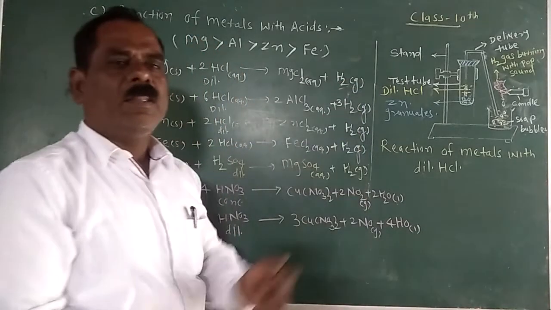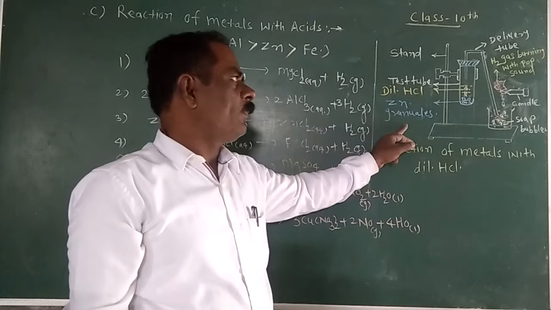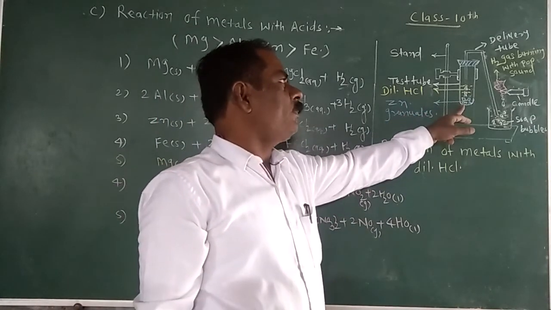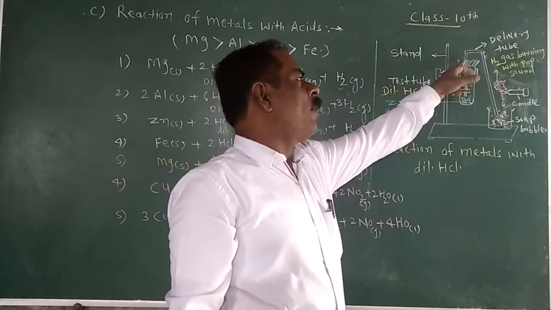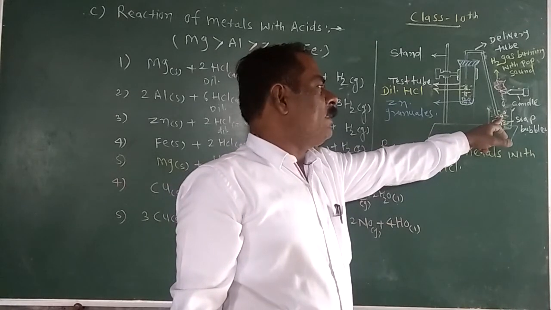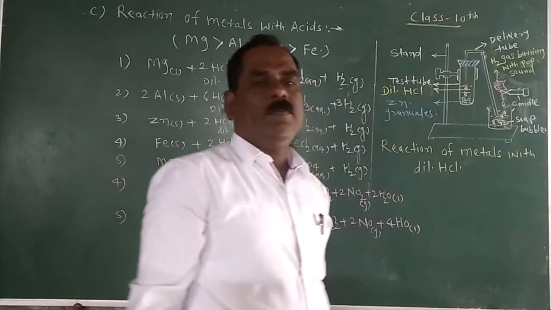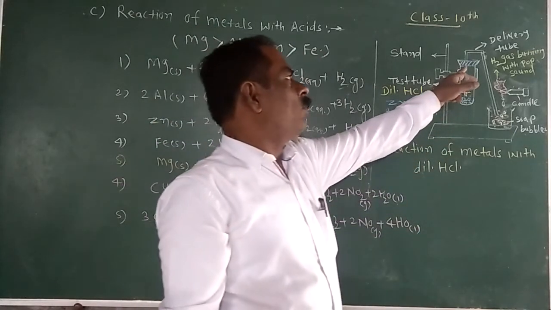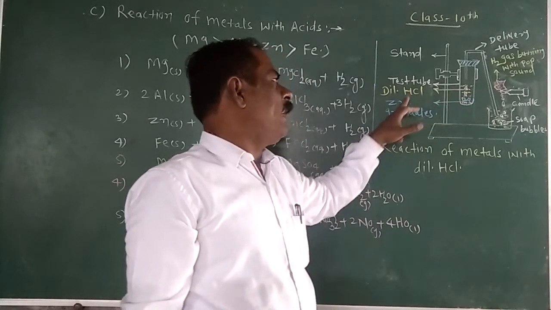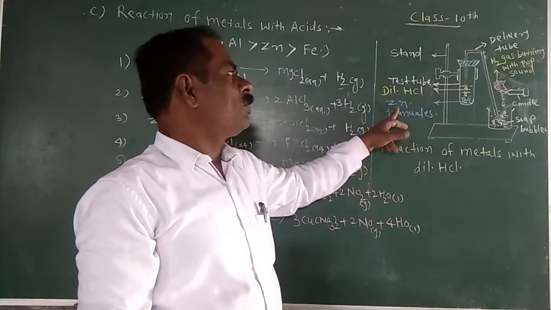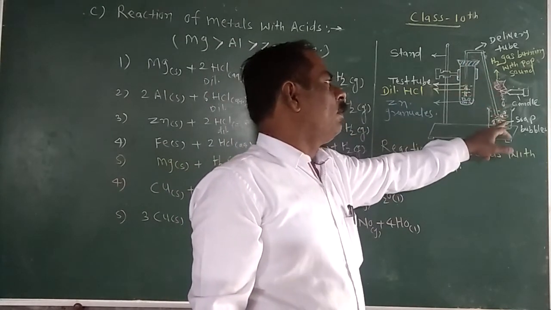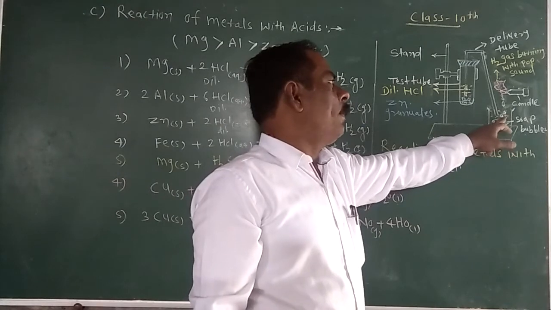How will you conclude that the liberated gas is hydrogen? Do this activity. First, take a test tube, take zinc granules in the test tube, then fix the gas delivery tube with the help of a rubber cork and dip the other end of the delivery tube in soap solution, and add a small quantity of hydrochloric acid and fix the rubber cork. After a few minutes, hydrochloric acid reacts with zinc granules and liberates hydrogen gas. Hydrogen gas passes through the delivery tube into the soap solution and forms soap bubbles.